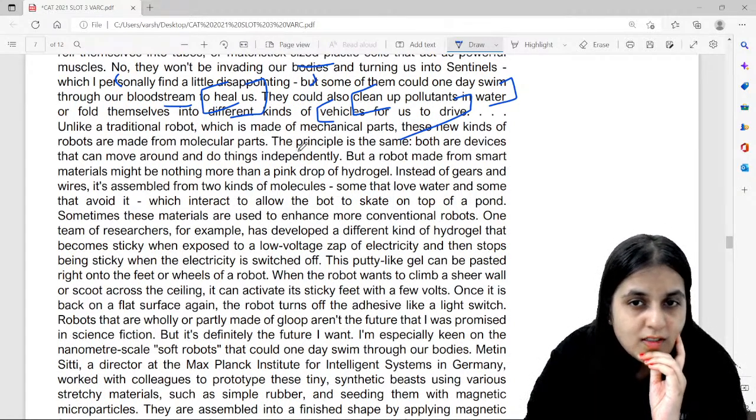Unlike a traditional robot, these new kinds are made from molecular parts.